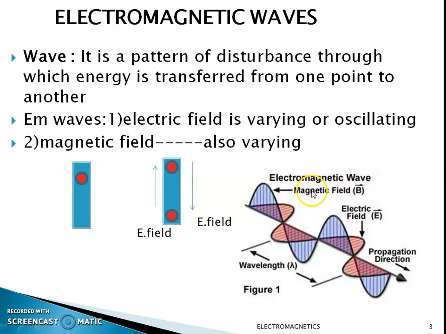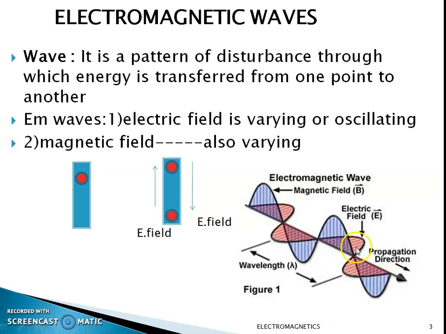So this is the structure of an electromagnetic wave. In this, this is the magnetic field and this is the electric field. The important thing is that the magnetic field is always perpendicular to the electric field. You can see that this is the electric field and this is the magnetic field. They are 90 degrees displaced.